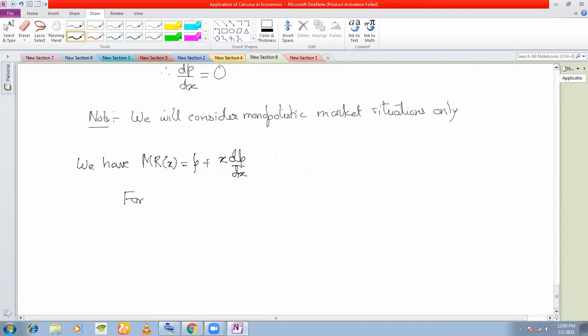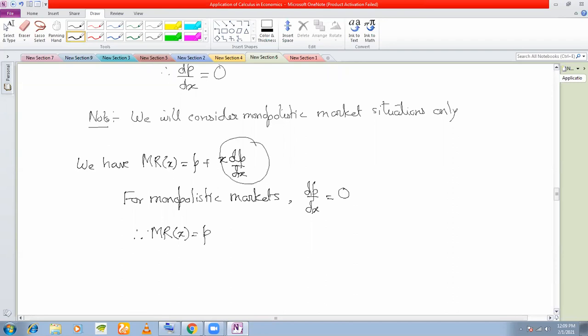For monopolistic markets, we have already shown that dP/dx must be equal to 0. Price is constant. Therefore, we can say that marginal revenue must be equal to price, because this part will become 0.